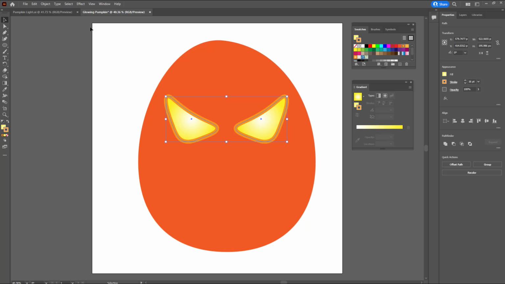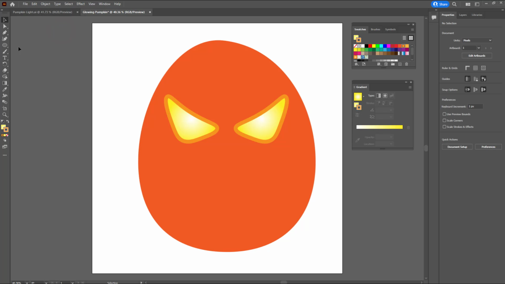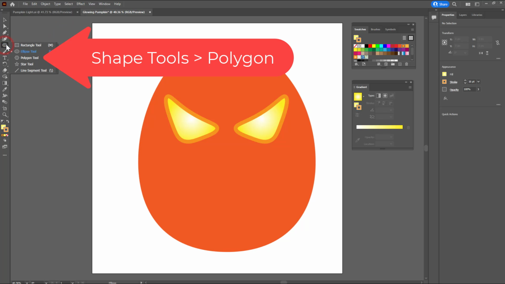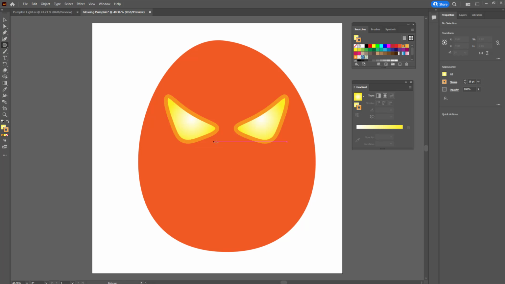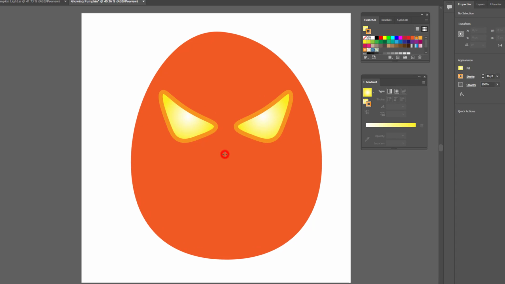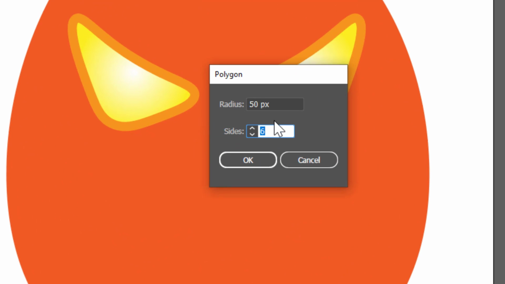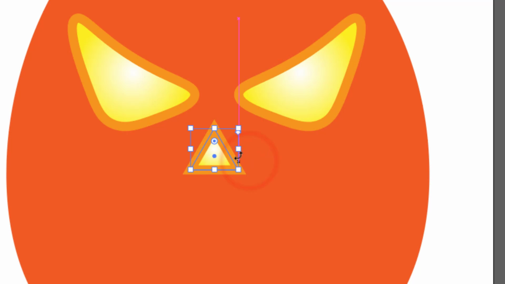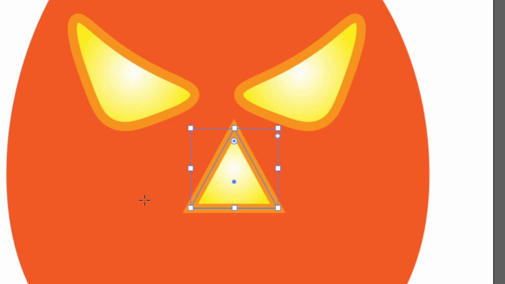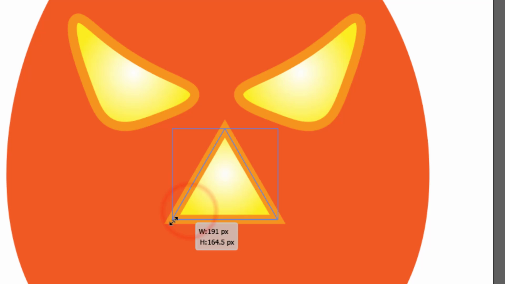The next thing that I'm going to do is make the nose. So for the nose, I'm going back over here to my shape tools. I'm going to click and hold and get the polygon tool. Now I'm going to click one time and I get this window, and it asks me how many sides I want. I'm going to put 3 so that I get a triangle and click OK. Now I will simply use the corners here to drag this out to the size that I want it to be.